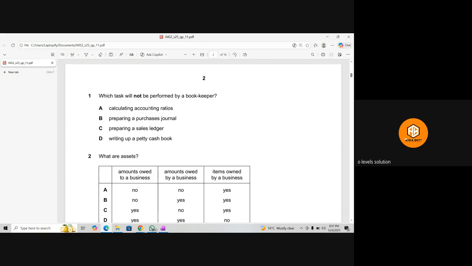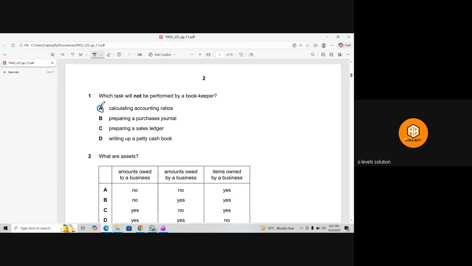this is what the accountants will do, because when the accountants complete all the final accounts, after that they calculate the accounting ratios just to see the financial stability of the business. So this task will not be performed by the bookkeeper. The journals are part of the prime books, and the ledgers and the petty cash are also part of the prime books. So these things will be prepared by the bookkeeper, but not this one. So option A is the right option.